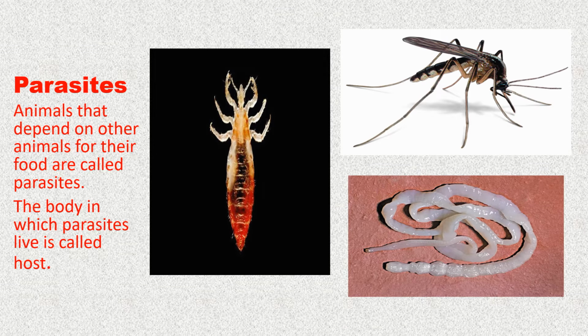Animals that depend on other animals for their food are called parasites. Children, this parasite word we have discussed in the adaptation in plants chapter also, where we have read about the dodder plant, which is also a parasite that lives on other plants for their survival. In the same way here, some animal parasites also live on other bodies to take their food. The body in which the parasite lives is called host. You can see the example here, the mosquito, lice and tapeworm, etc.